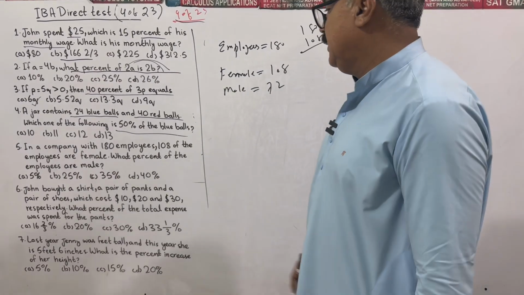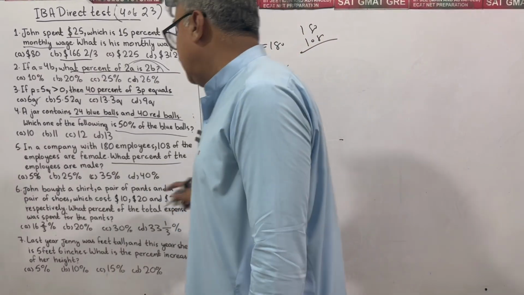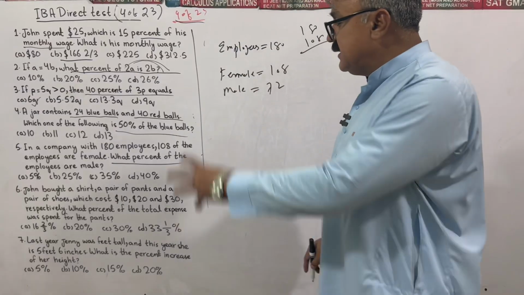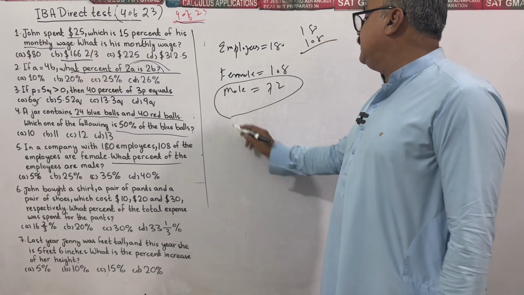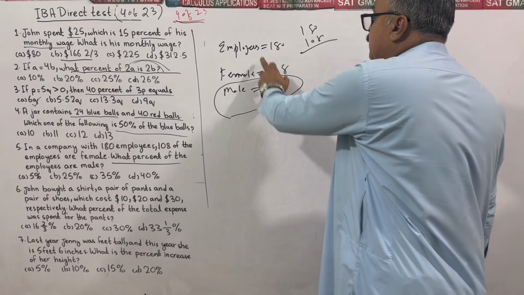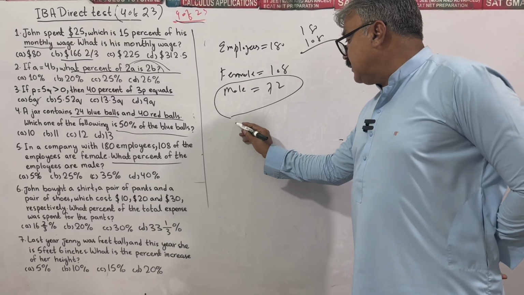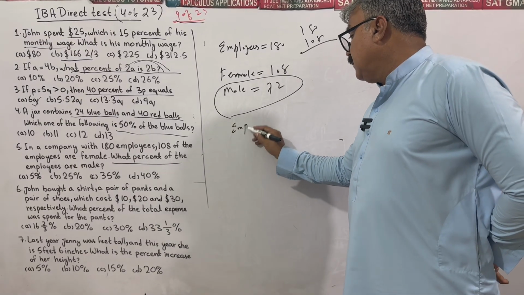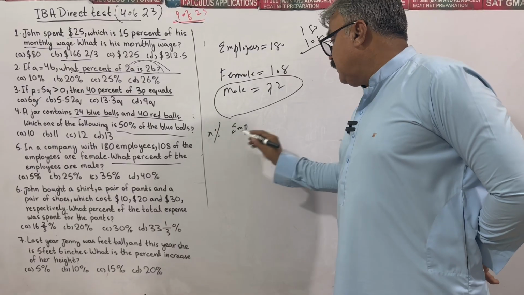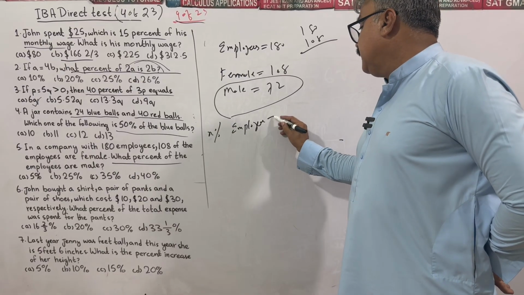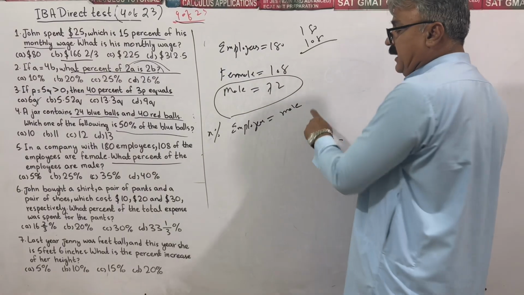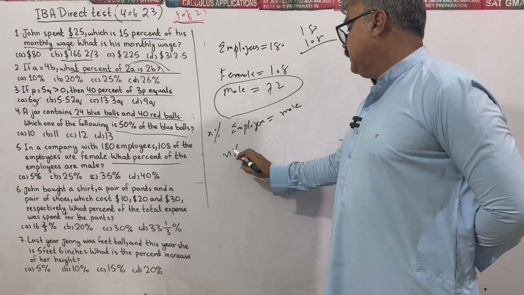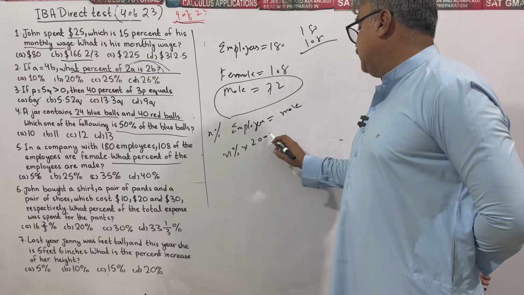Now what percent of the employees are male? Now we have to find male percent in comparison to total employees. Suppose X percent of the total employees 200 is male.